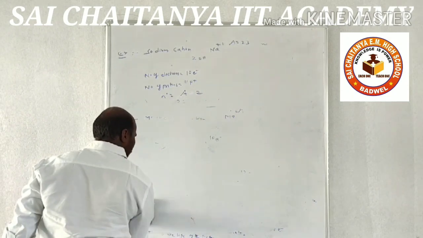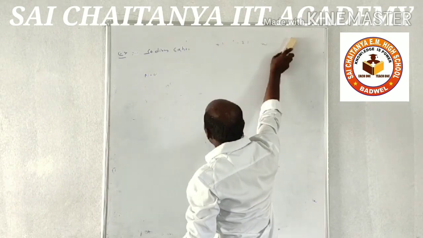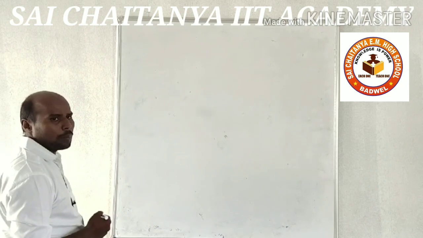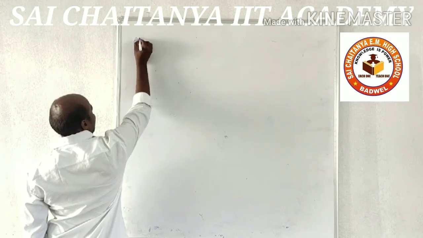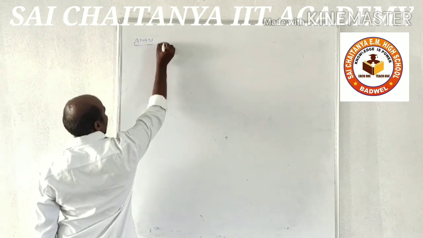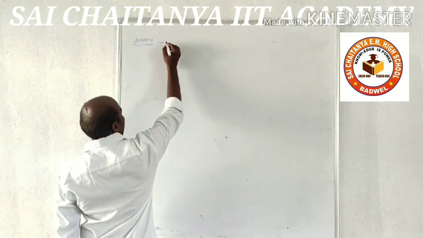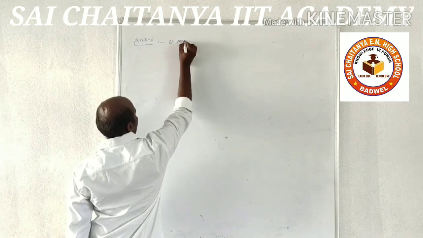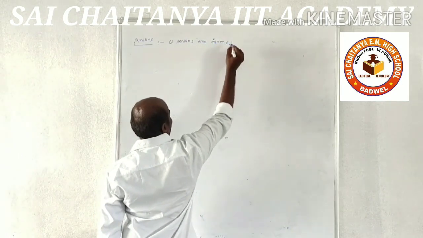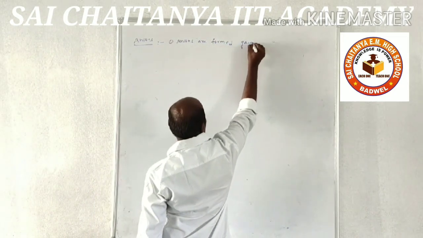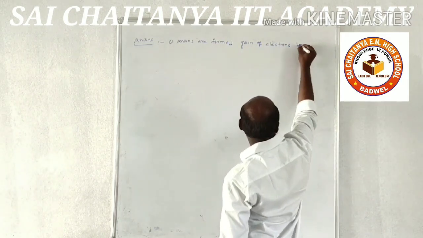Now we can calculate the number of electrons, protons, and neutrons in anions. How will anions form? Similar to cations, anions are formed by gain of electrons by the non-metals.